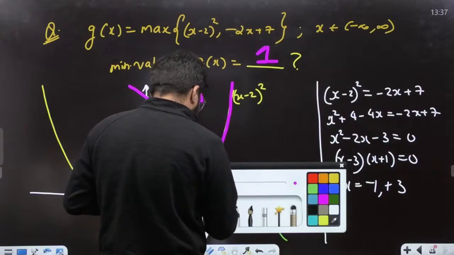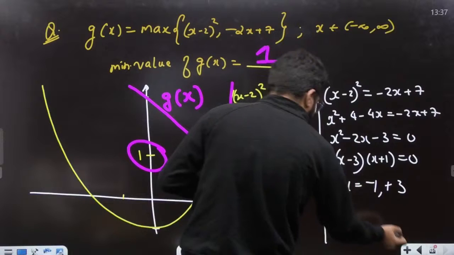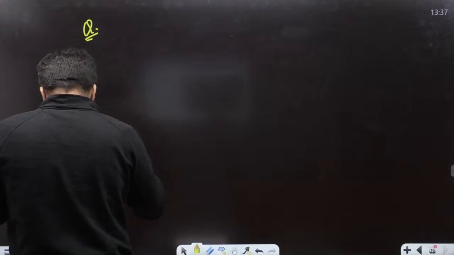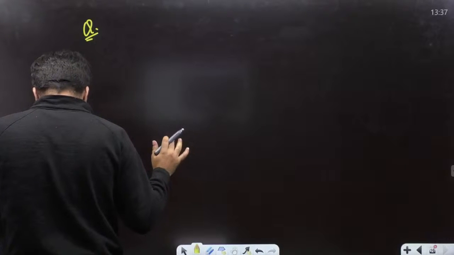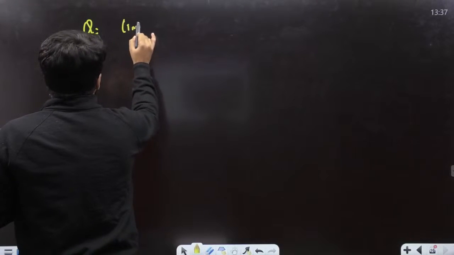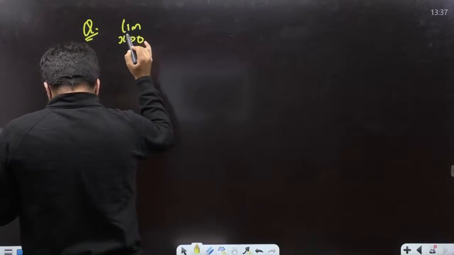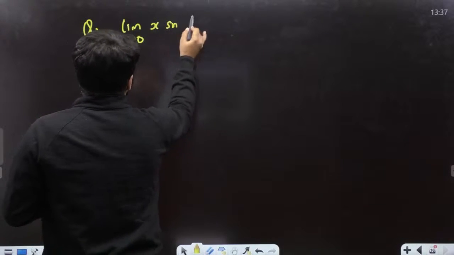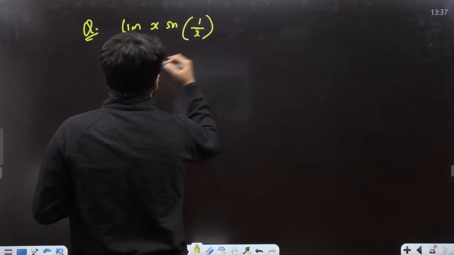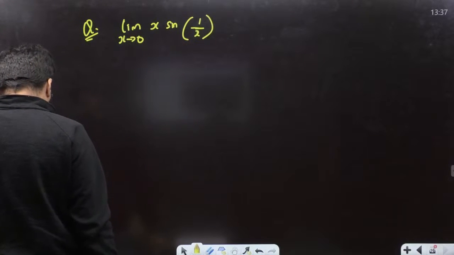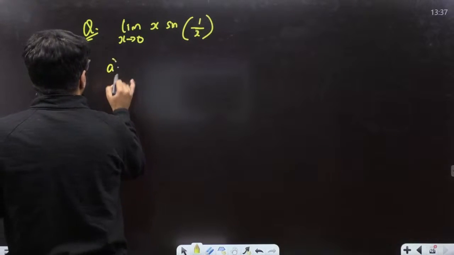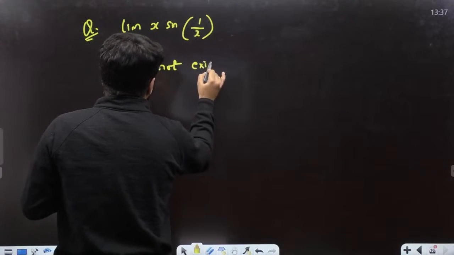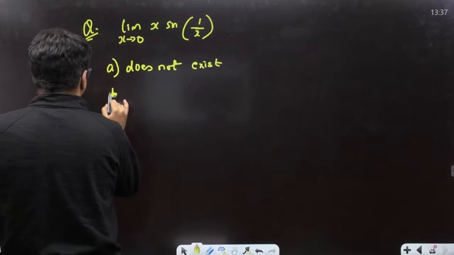Chalo. So I think we probably have one more question from maths here. I think we have got 6-7 maths questions by this time. The question is a regular one: limit x tending to 0 of x into sine of 1 by x. Option A, does not exist. Option B, it is 1. Option C, it is 0. Option D, it is infinity.